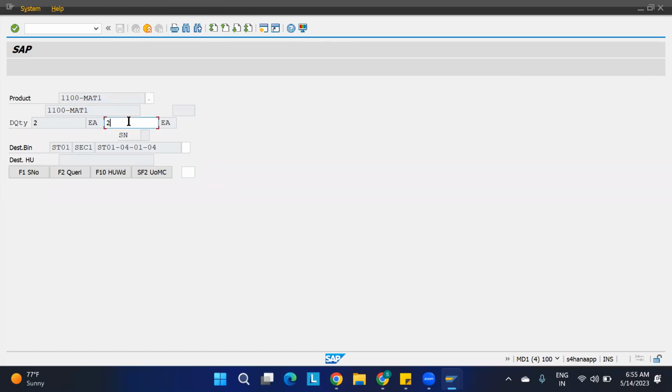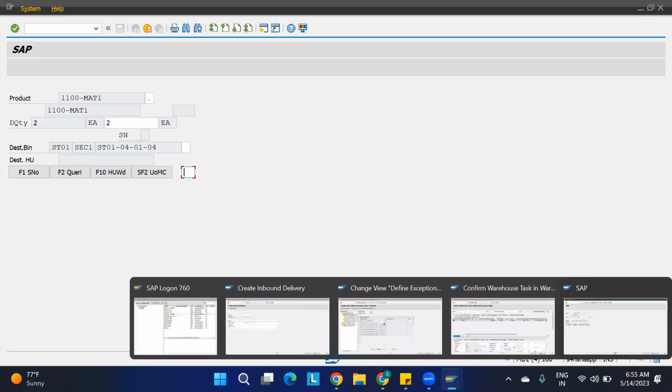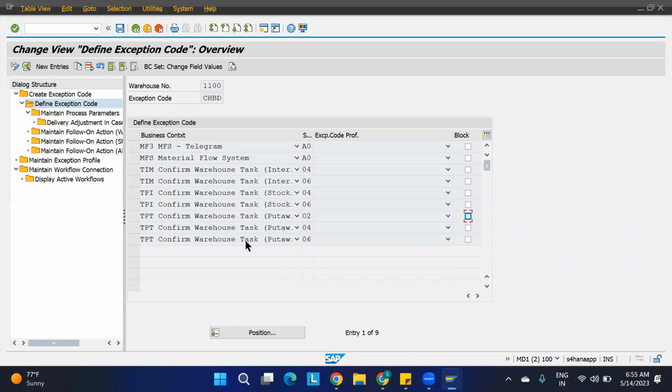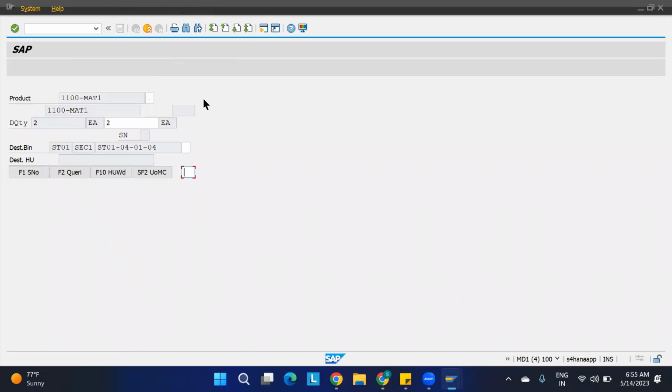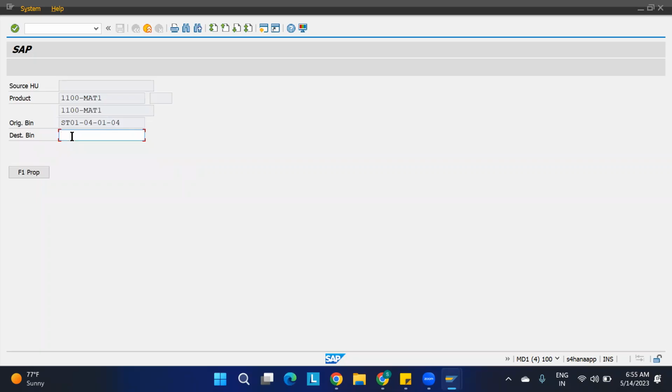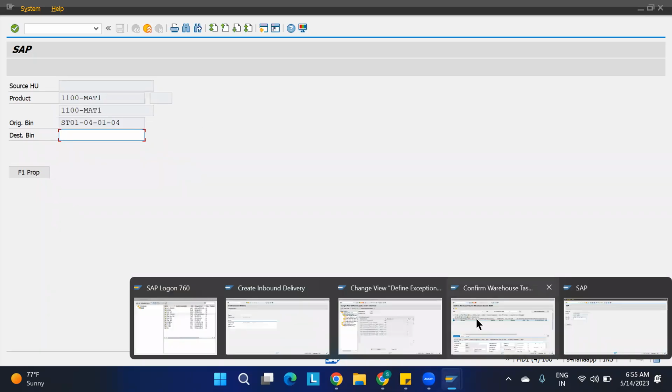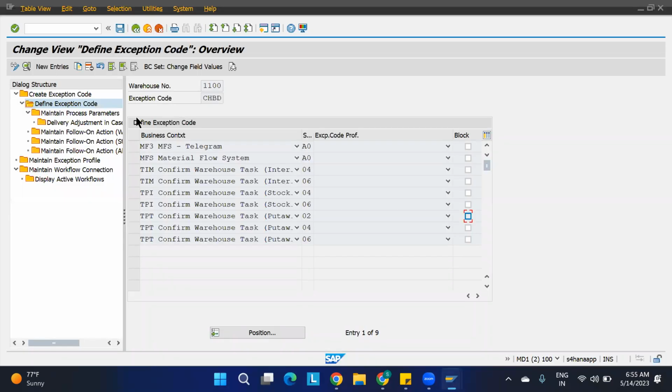How are you going to give the exception code? Here you have to type. What is my exception code here? 02. No, not that. CHBD we have to type here. CHBD. Enter. It is asking for the destination bin, some different bin. I have to select some bin from the LS11.